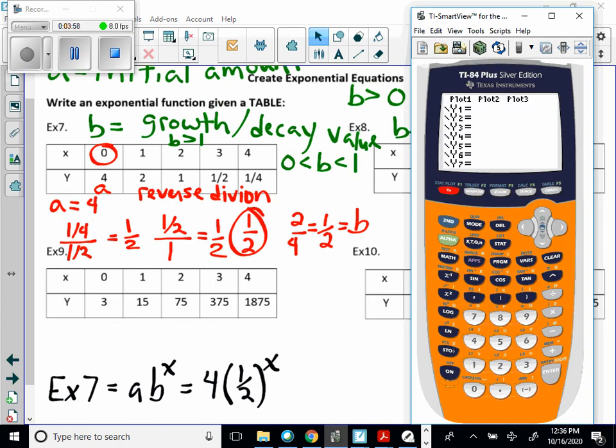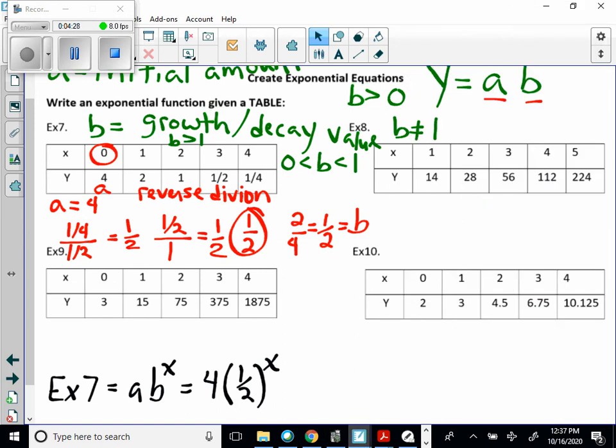We say, okay, we think it is 4 times 1 divided by 2 raised to X. And we go look at the table. So we hit second bracket. And we can see 0, 4, 1, 2, 2, 1, 3, .5, 4, 0.25. So it's exactly the same table, so I must have the right equation. So that's a good way to check it.